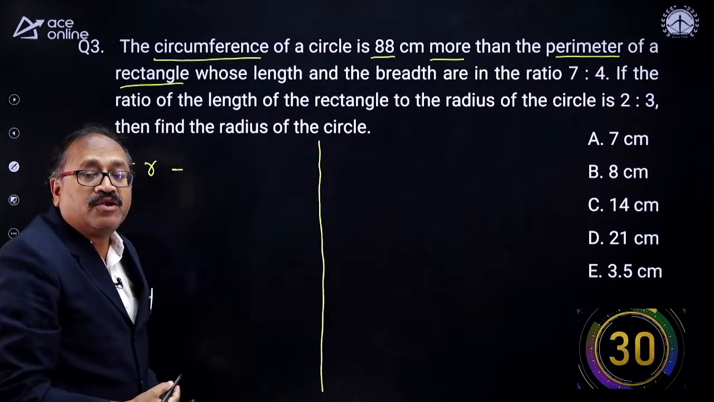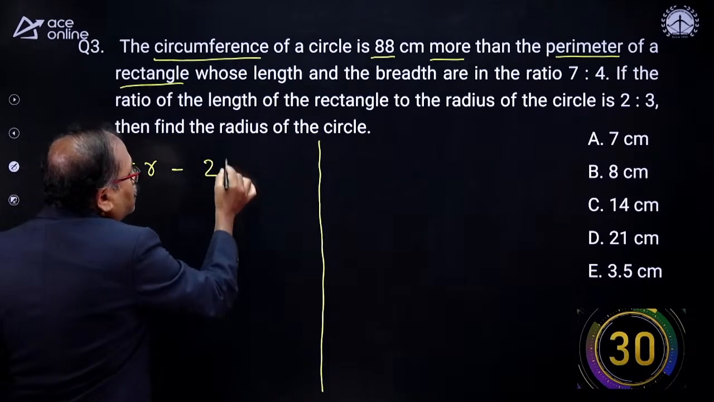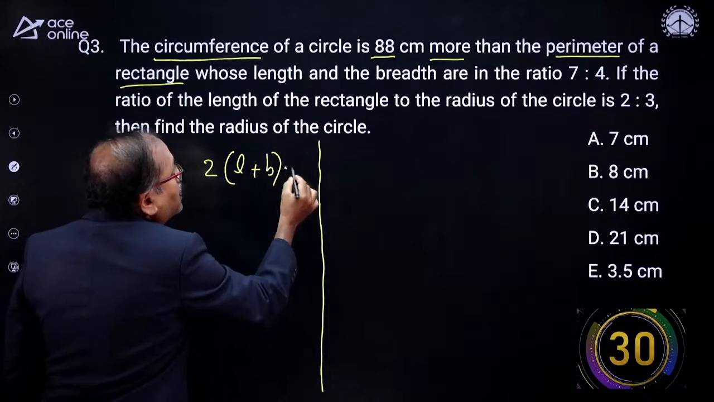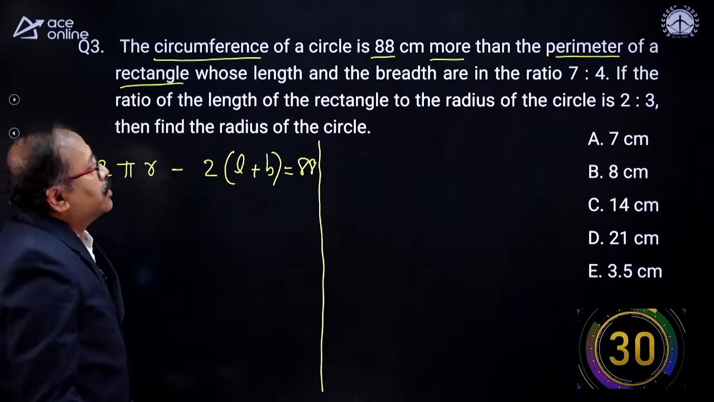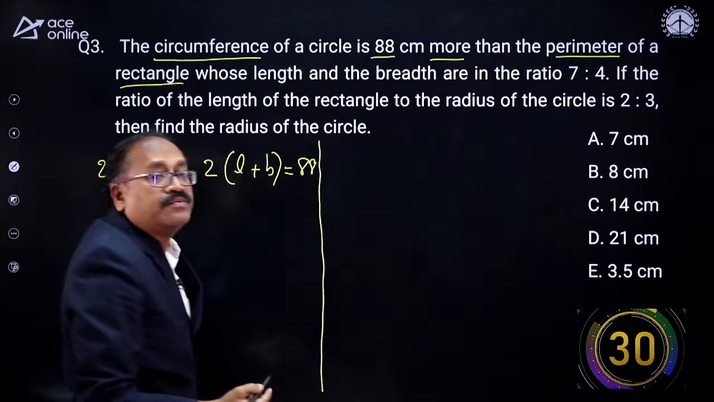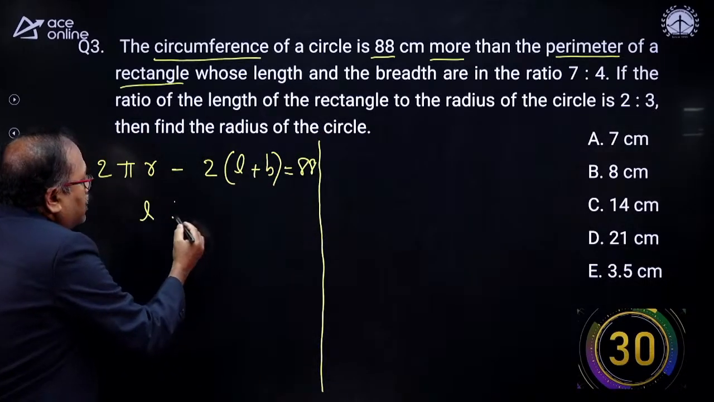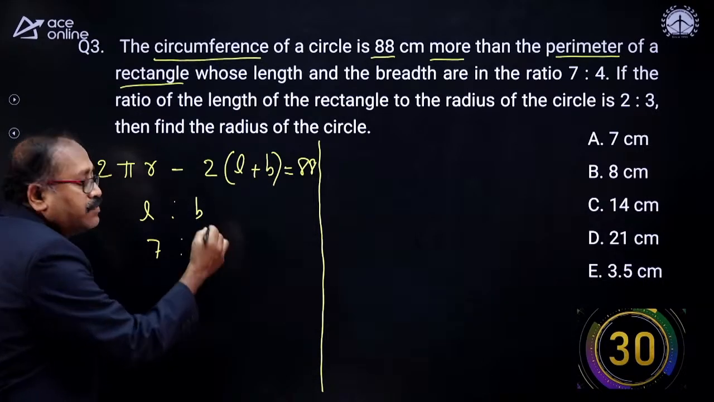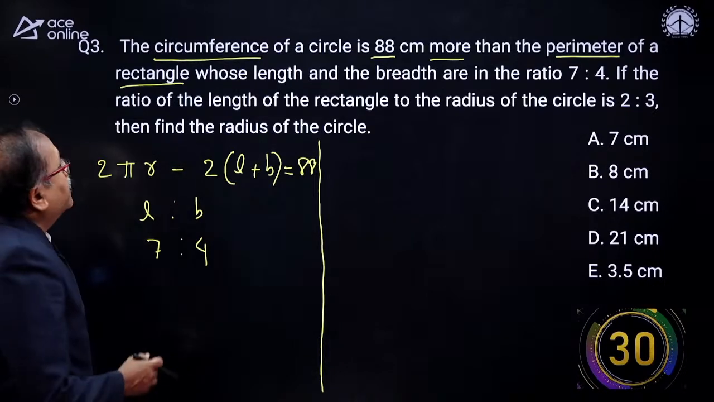And what is the perimeter of the rectangle? 2 times (L plus B). So minus 2 times (L plus B), which is equal to 88, is given to us. Okay. Next one, whose length and breadth are in the ratio of 7:4. So we have the ratio also, L is to B, which is 7:4. These all are the given ones which I am writing in the yellow ink.